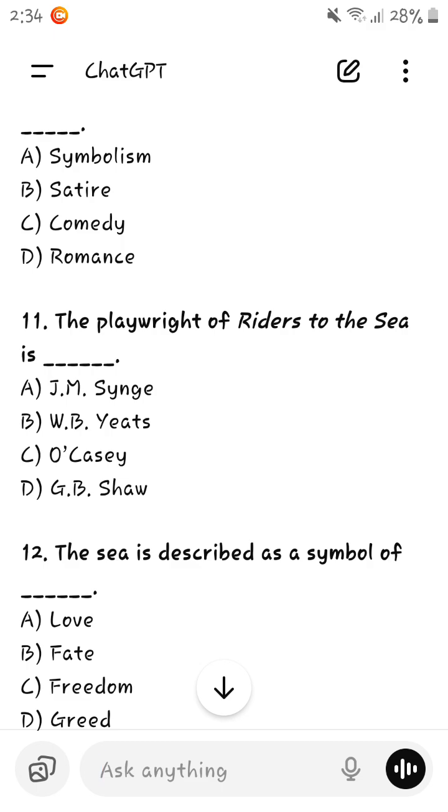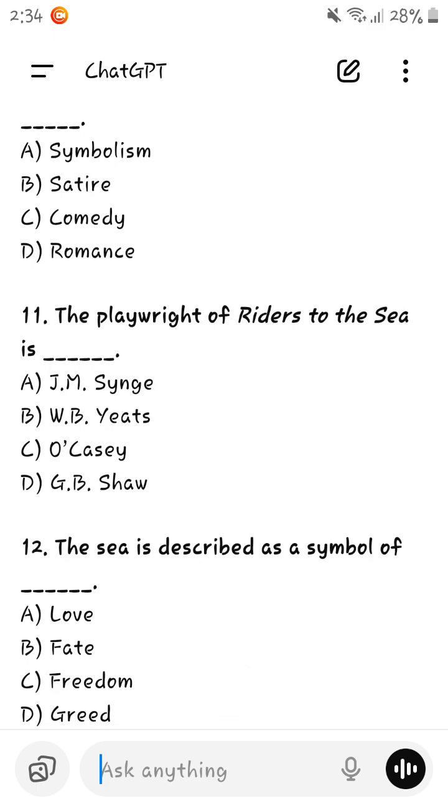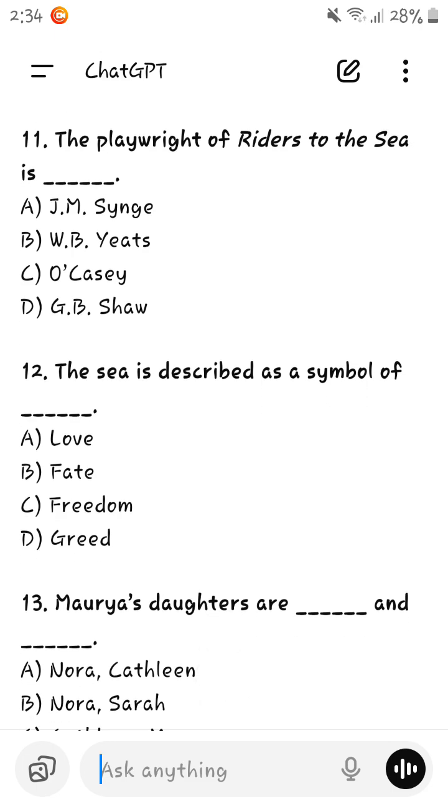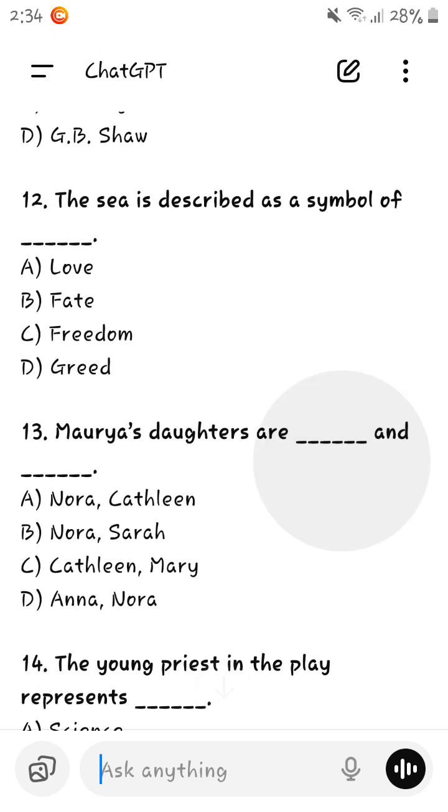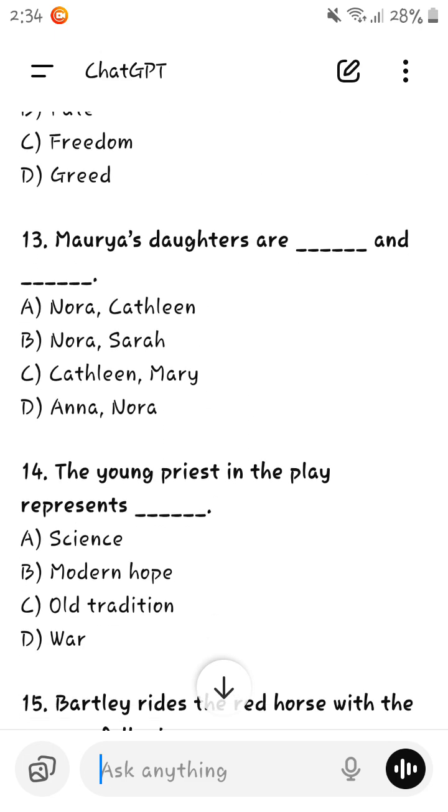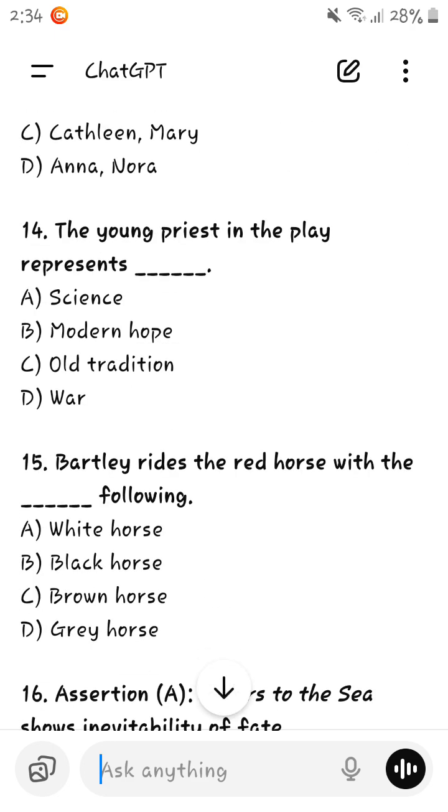The playwright of Riders to the Sea is John Synge. The sea is described as a symbol of fate over here. Maurya's daughters are Nora and Kathleen. The young priest in the play represents modern hope.